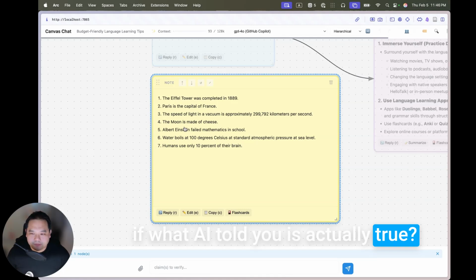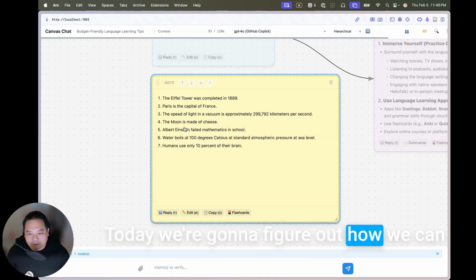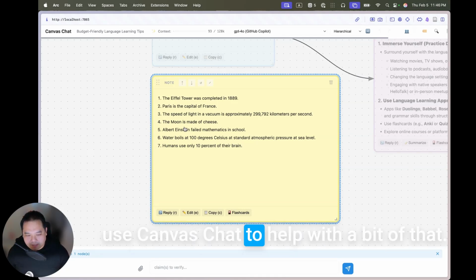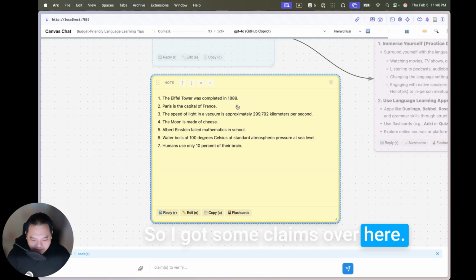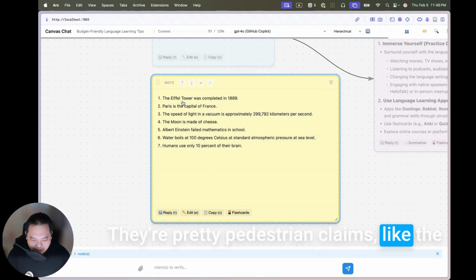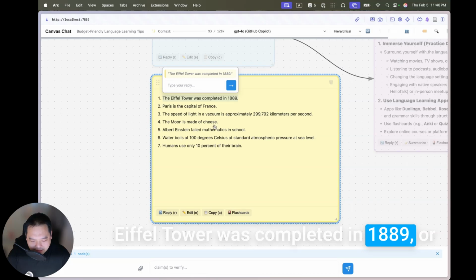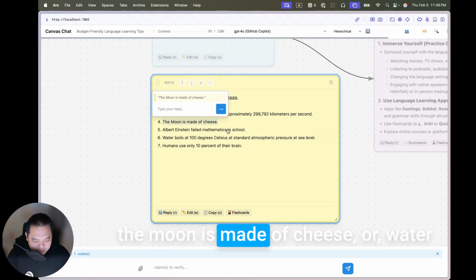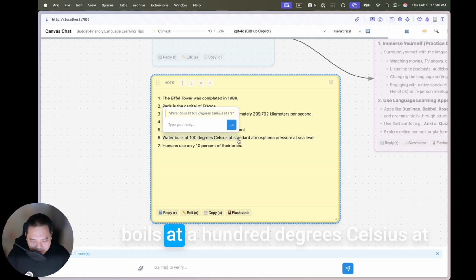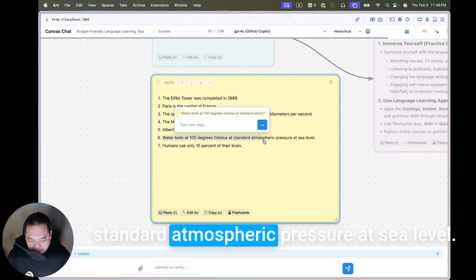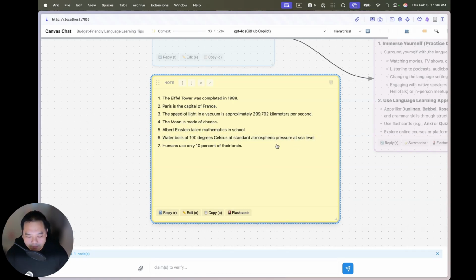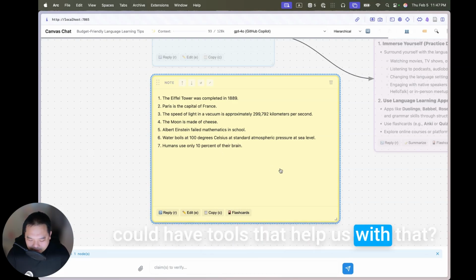So if AI told you stuff, how do you know if what AI told you is actually true? Today we're going to figure out how we can use Canvas Chat to help with a bit of that. I've got some claims over here. They're pretty pedestrian claims, like the Eiffel Tower was completed in 1889, or the moon is made of cheese, or water boils at 100 degrees Celsius at standard atmospheric pressure at sea level. Which of these are true and which are not? Some we might know, but what if we could have tools that help us with that?